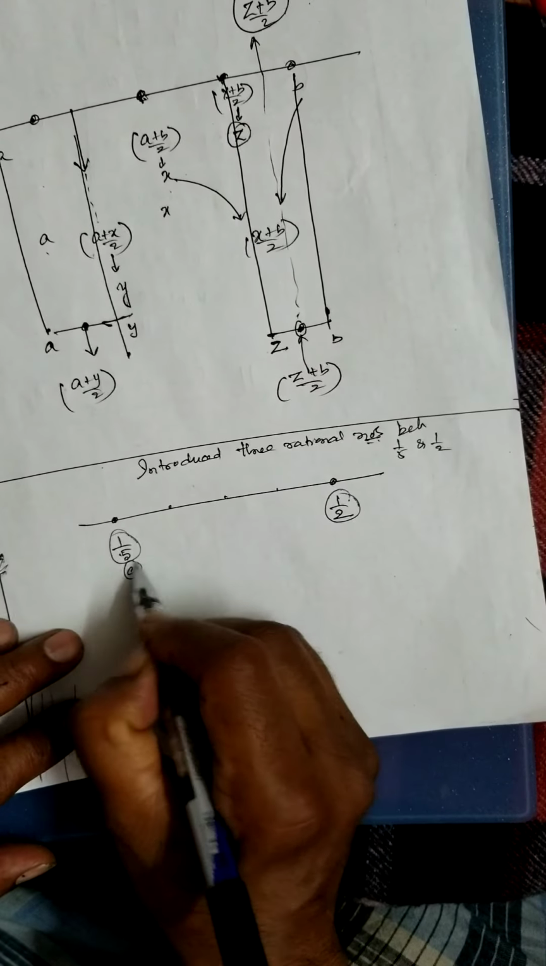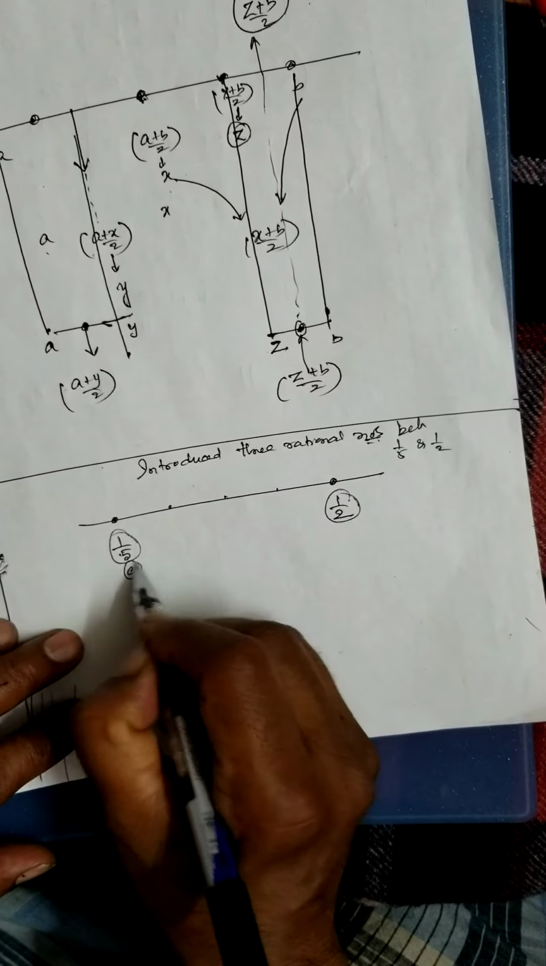Now, how to work this out? 1 by 5 plus half. What is LCM? 5 into 2, that is 10, isn't it? Put 1 here. 5, how many times it goes? 2 times. Plus put 1 here. 2, how many times it goes? 5 times. Therefore 1 into 2, 2, plus 1 into 5, 5. This is 7 by 10.